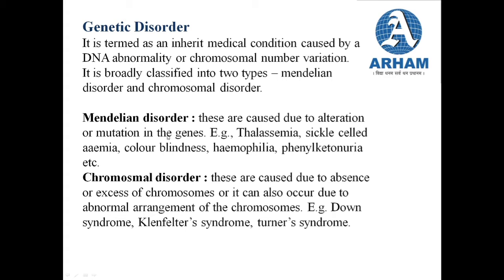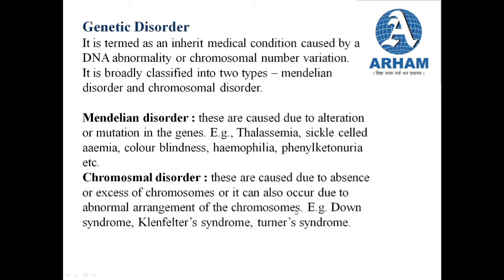Now let us know what is chromosomal disorder. Chromosomal disorders are caused due to absence or excess of chromosomes, or they can also occur due to abnormal arrangement of the chromosomes. So either some chromosomes will be absent, or there can be an excess of chromosomes, or the arrangement of the chromosomes is not as per the order. Abnormal arrangement can also cause chromosomal disorder.